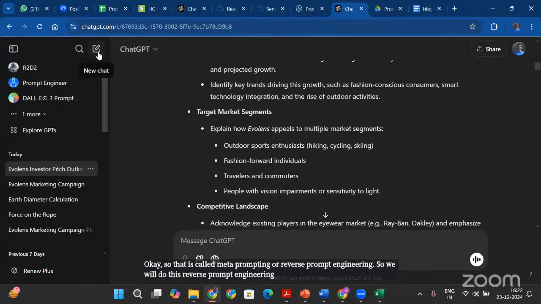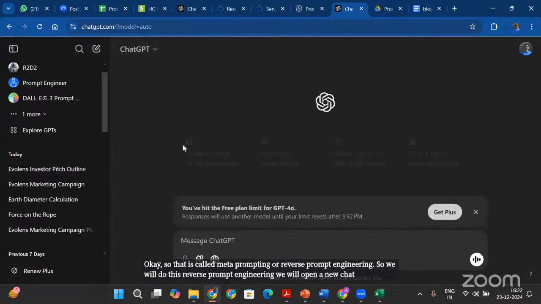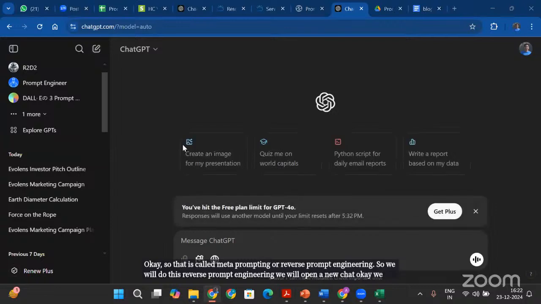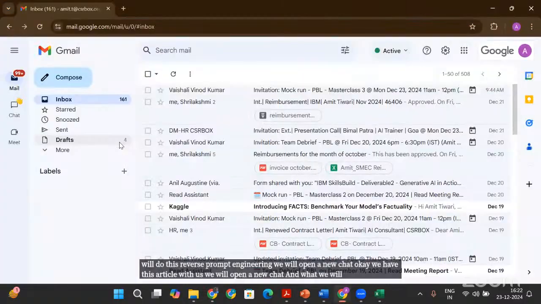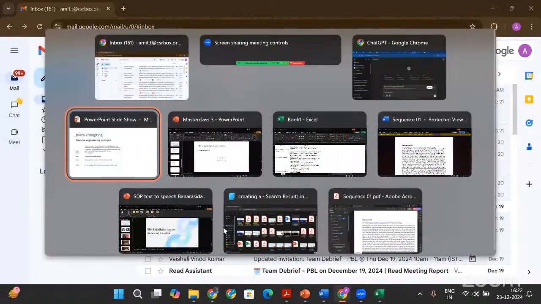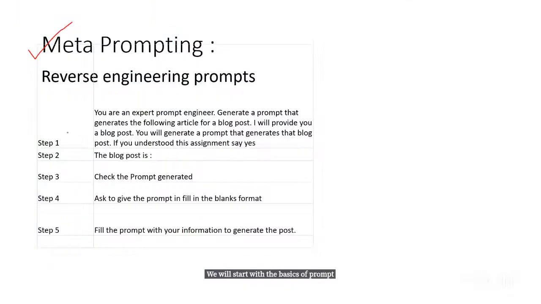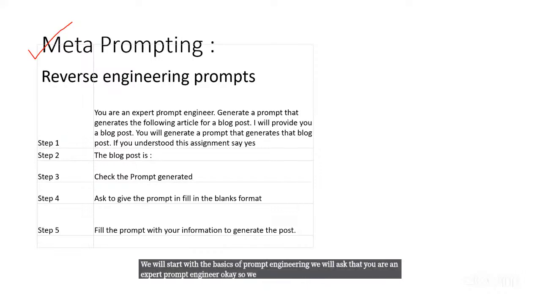So we will do this reverse prompt engineering. We will open a new chat. We have this article with us. What we will do is start with the basics of prompt engineering. We will say that you are an expert prompt engineer. So we will give this role of a prompt engineer to ChatGPT.